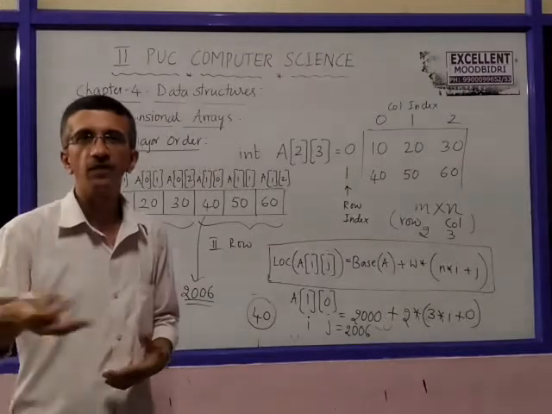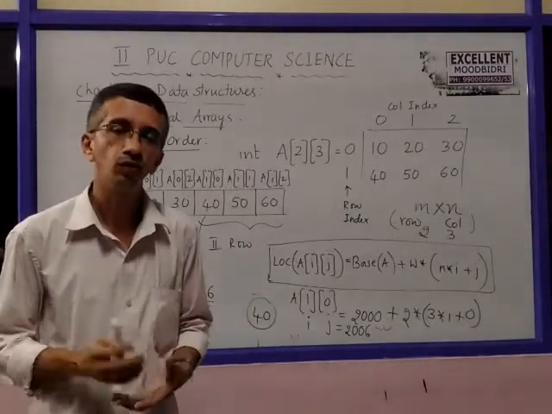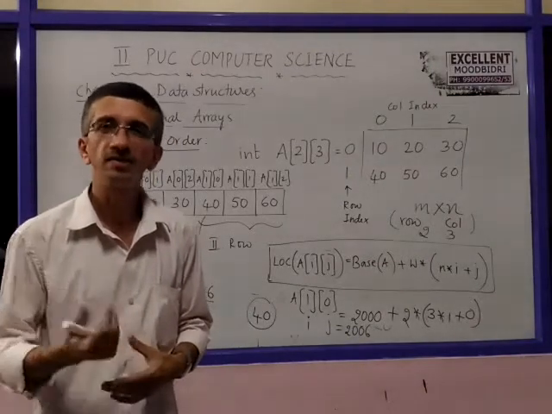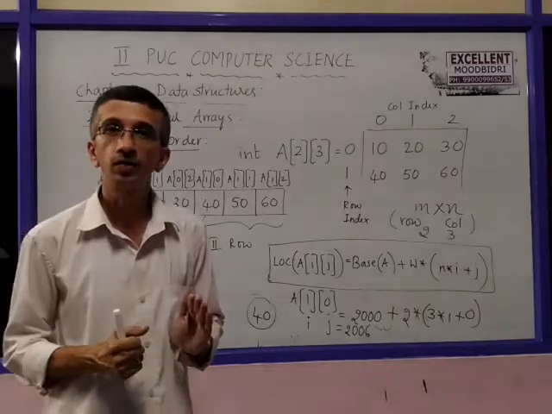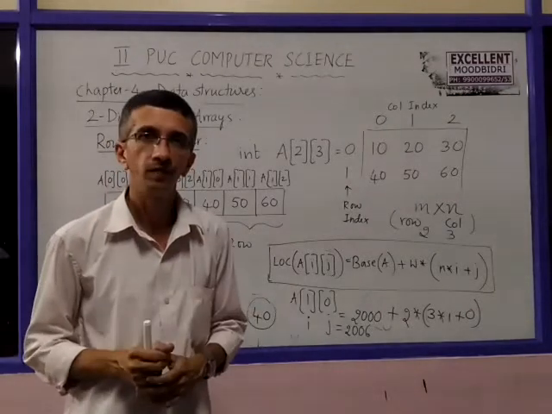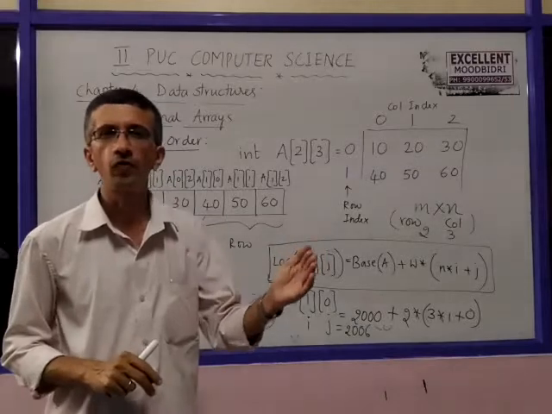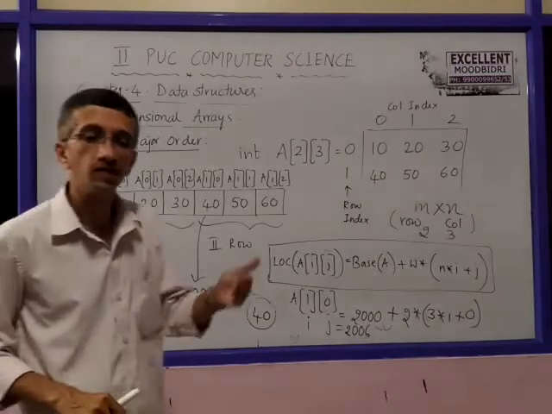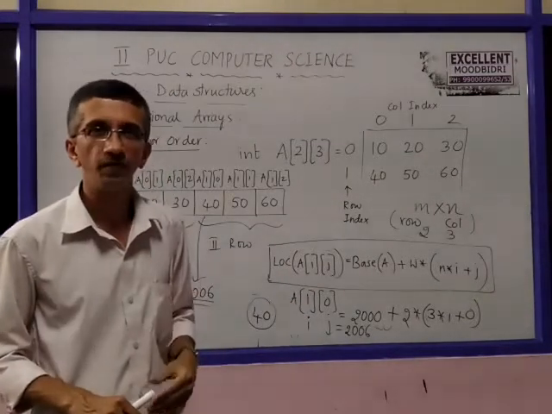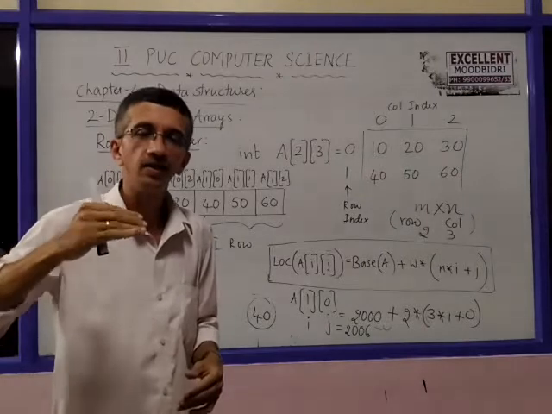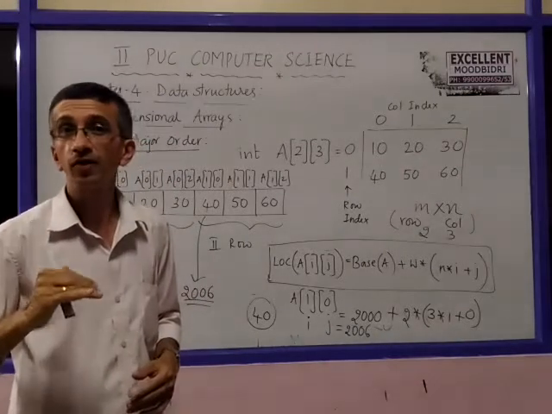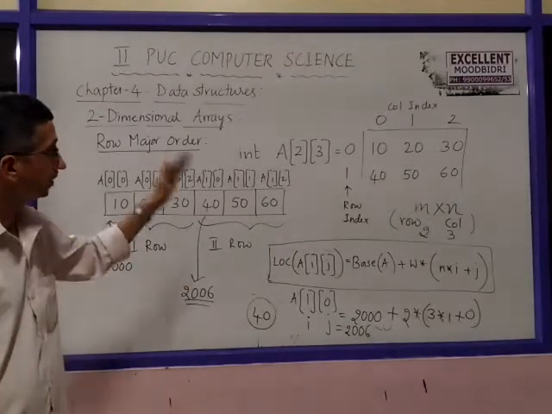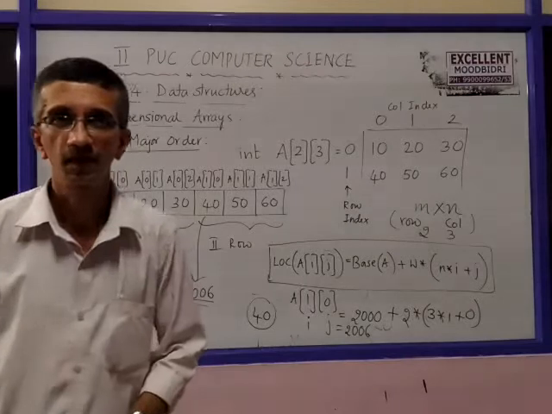Already in the last year, you have written so many programs on two-dimensional arrays, matrix multiplication, addition. All these programs make use of the row measure order only, where we require 2 for loops to process. Outer for loop to process individual rows and inner for loop to process different columns of a given row. Outer for loop I is for the rows, inner for loop J for the columns. So naturally it is the row measure order. Now let us see the same using the column measure order.